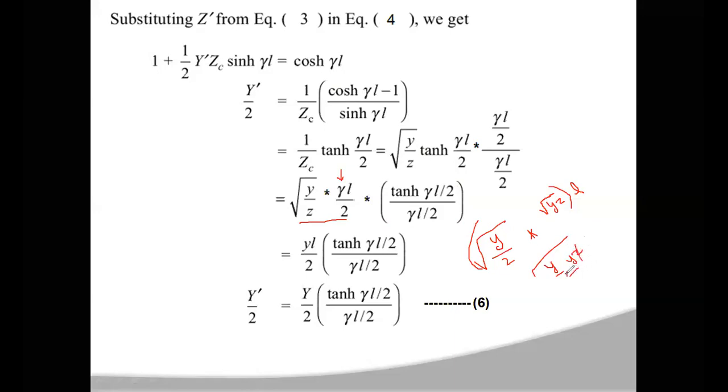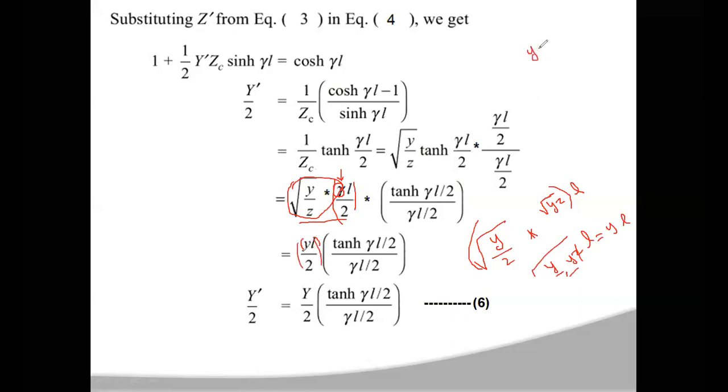The z cancels and you have y square, so taking the square root you have only y, so y into L by 2. Here you have gamma L by 2, and if you substitute the square root of yz, in total you will get y L by 2.